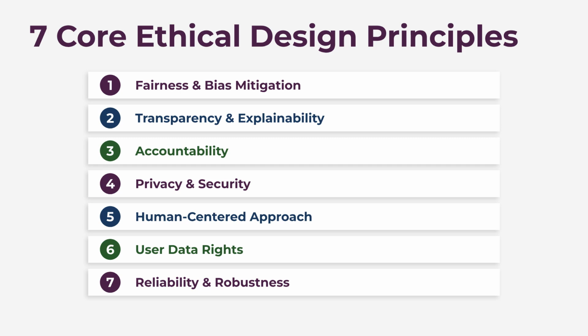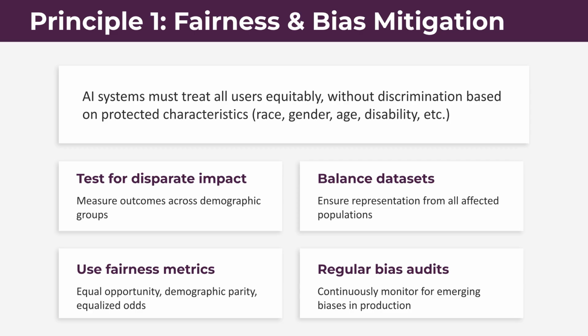These 7 core principles are fairness and bias mitigation, transparency and explainability, accountability, privacy and security, human-centered approach, user data rights, and reliability and robustness. Principle 1 is fairness and bias mitigation. AI systems must treat all users equitably. This requires testing for disparate impact, balancing datasets, using fairness metrics like equal opportunity, and conducting regular bias audits.